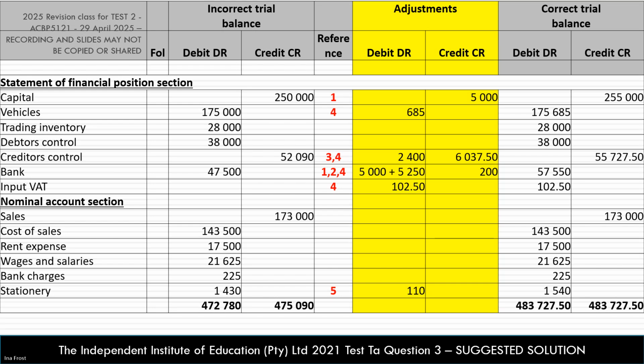You will only know that if you know your deadclic rules, and especially again for expenses with number 5, because we said a debit to the expense account here of 110 means we need to add that amount. So please remember that you can apply your deadclic here to help you know when to add and when to subtract.